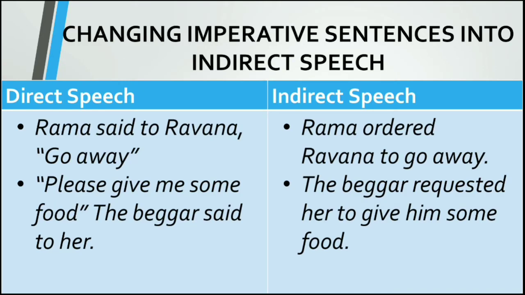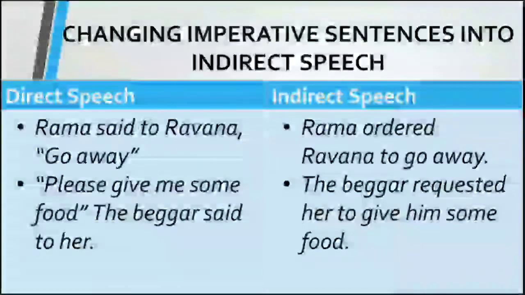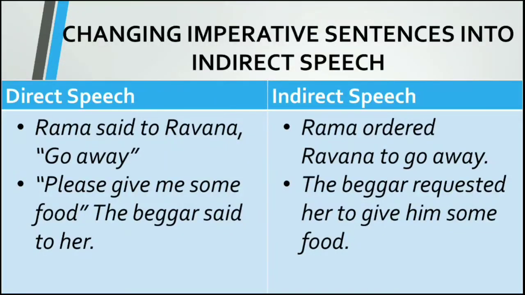Now we are looking at imperative sentences into indirect speech. You know what imperative sentences are? Requests, commands. So Rama said to Ravana, go away.